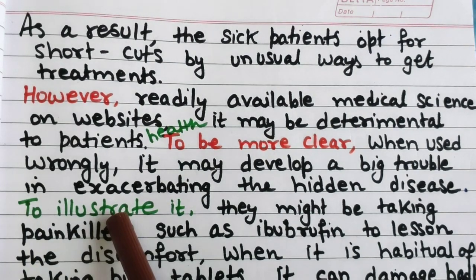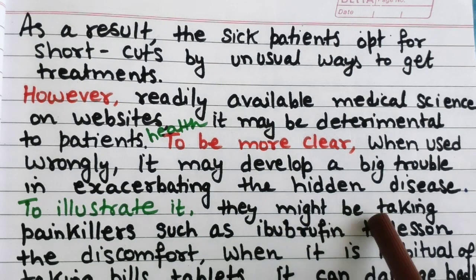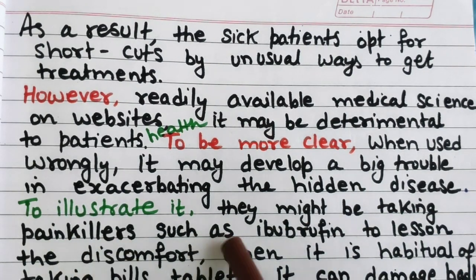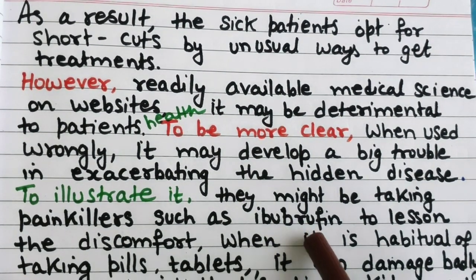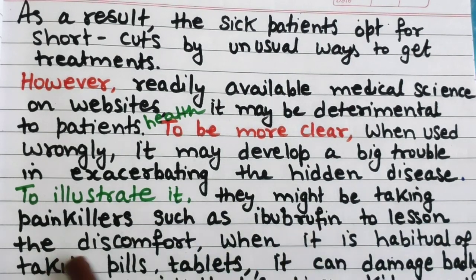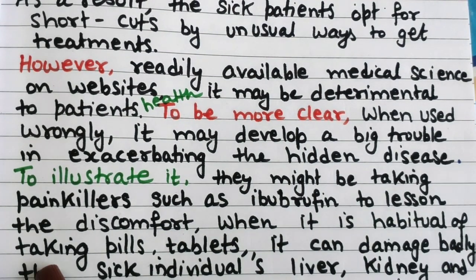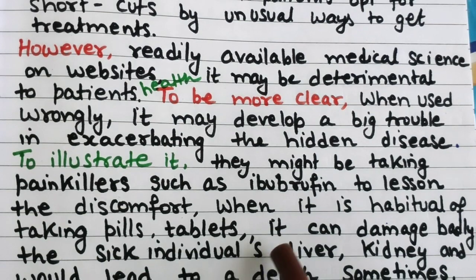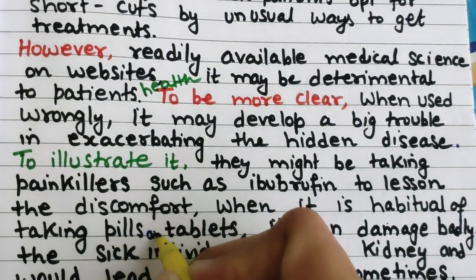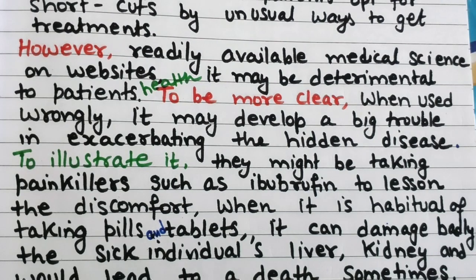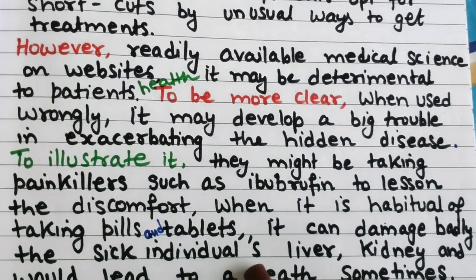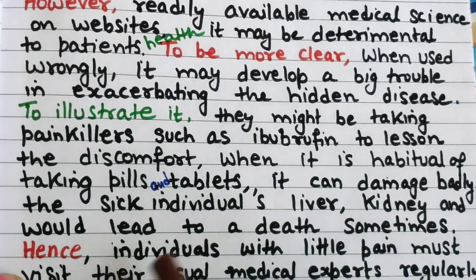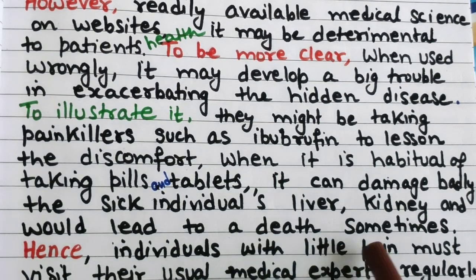Or to illustrate it, now I'm going to give an example. They might be taking painkillers such as ibuprofen. That is a tablet name, I have given it here. Now I'm proving it with an example, such as ibuprofen, to lessen the discomfort when it is habitual to take pills, tablets, and ointment also you can write. It can damage badly the sick individual's liver, kidney, and would lead to death sometimes.